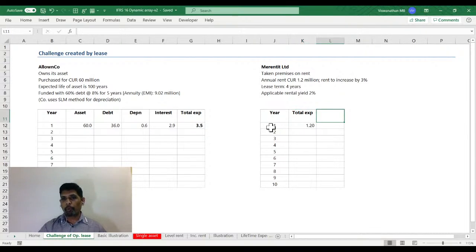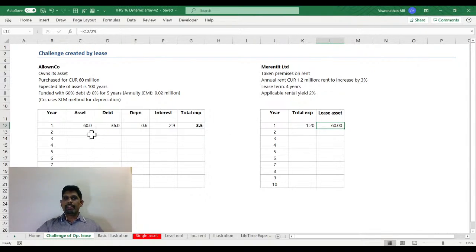So if I was spending 1.2 million, if I was paying 1.2 million in rent, we know the rental yield is 2%. Maybe I could have created an asset. I could have created an adjustment as an analyst. I could have said, you know what, if 1.2 is the rent and if rental yield is 2%, I'll create an asset of 60 million, which will be there in my adjusted financial statement. But this was not always easy, or this was not always good. It had its own challenges.